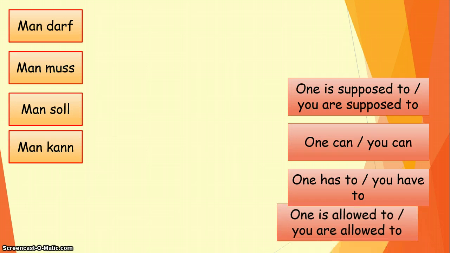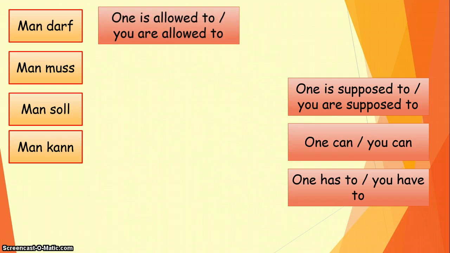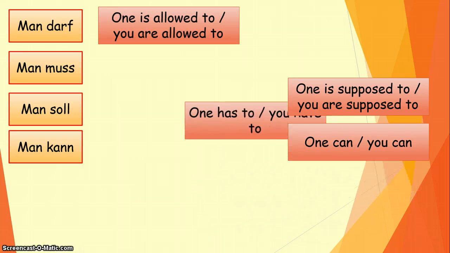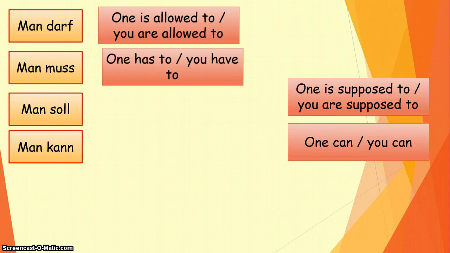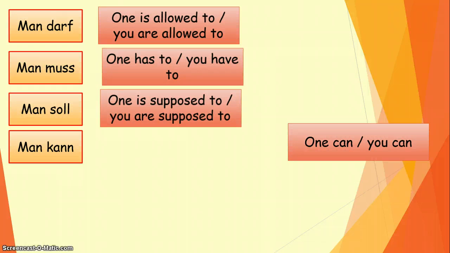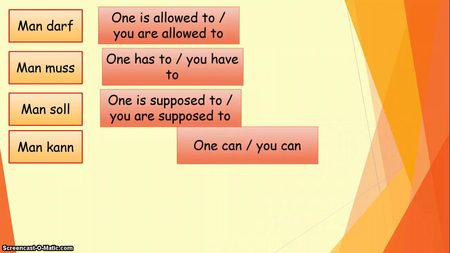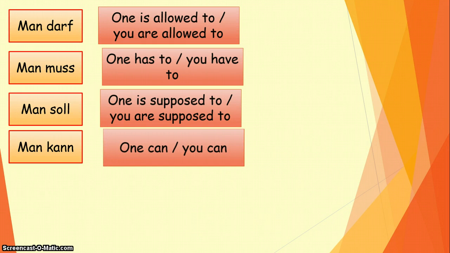Right, man darf means one is allowed to or you are allowed to. Man muss, one has to or you have to. Man soll, one is supposed to or you are supposed to. And man kann means one can or you can.